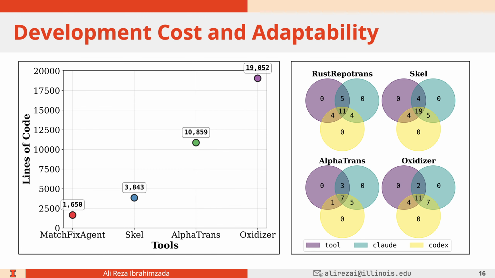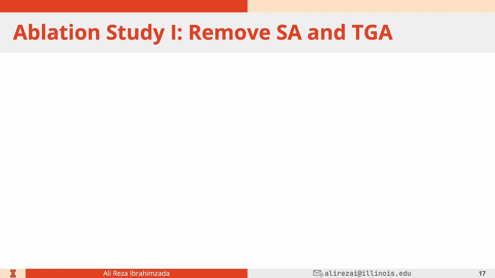And here's also the adaptability with other CLI agents. So we repeated the experiments with Codex on a sample of 100 examples, and these Venn diagrams show the intersection between the agreement of verdicts between existing tools, Claude Code, and also the Codex CLI agent.